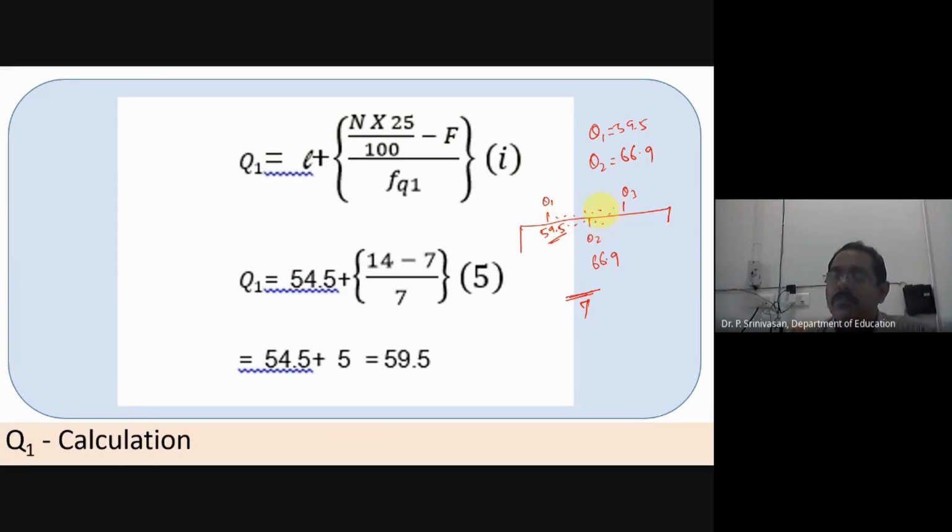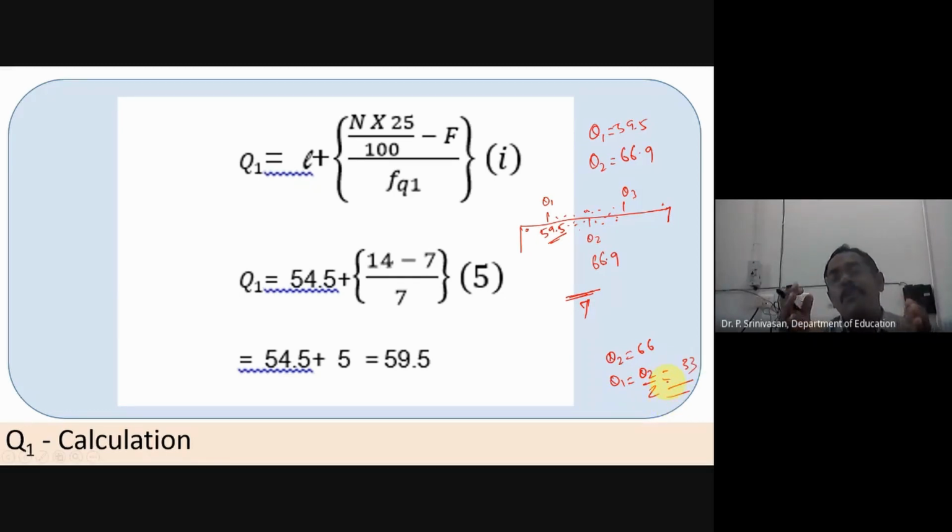Very few students are getting less, like 2 or 3, 5, 10. Very few students are getting 90, 100. See the distance. We thought that if Q2 is equal to 66, Q1 is equal to Q2 by 2. Like that only we thought. It won't be like that.